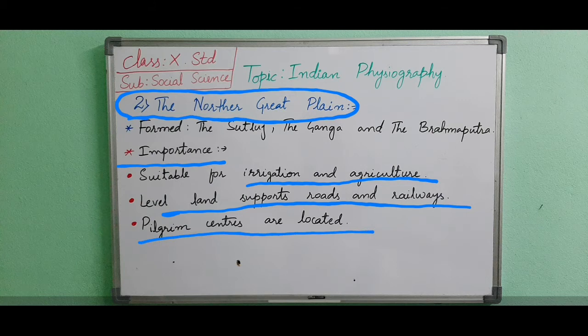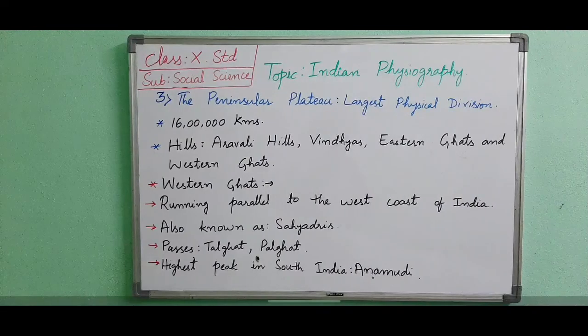Now we will see the third physical division of India, that is the peninsular plateau. This is the largest physical division of India. It is the oldest land mass. It was a part of Gondwanaland.